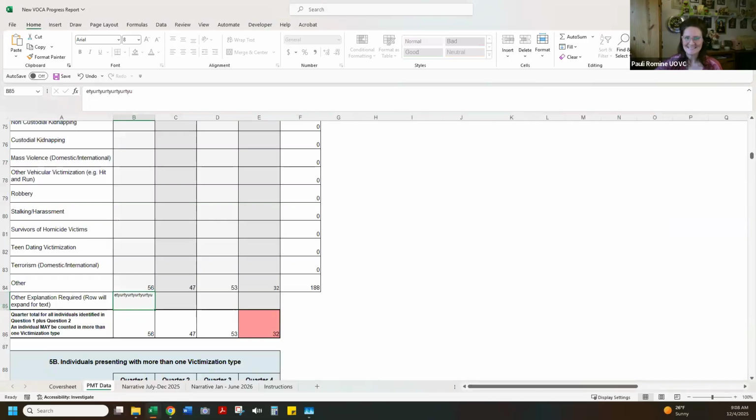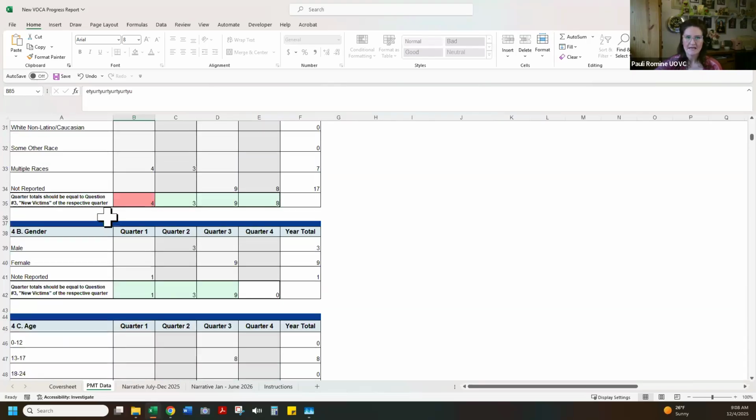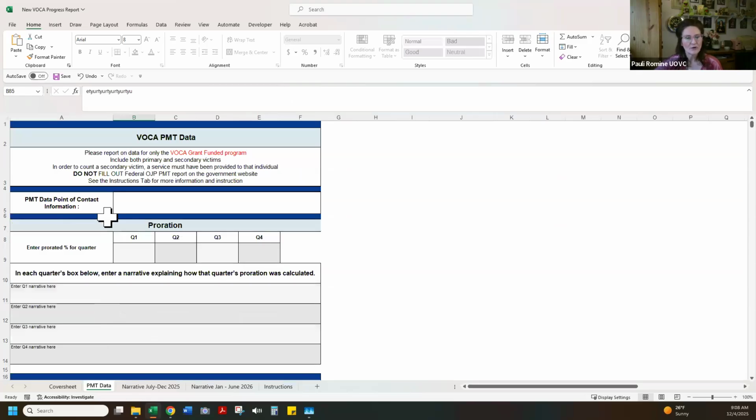All right, PMT data. This information is filled out every quarter and submitted back to your grant analyst. This tab takes the place of you having to fill out the federal PMT OJP website. You'll enter the same demographic and services data into this spreadsheet. Once the data looks complete, your grant analyst will enter the data into the federal system. You will still have access to the federal system, but you will not be able to edit any information there regarding the PMT reports.